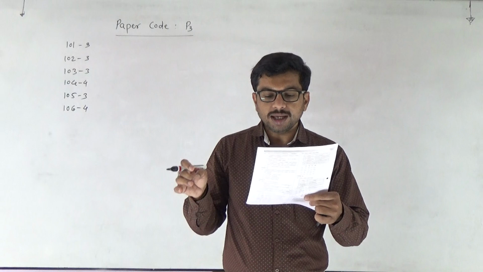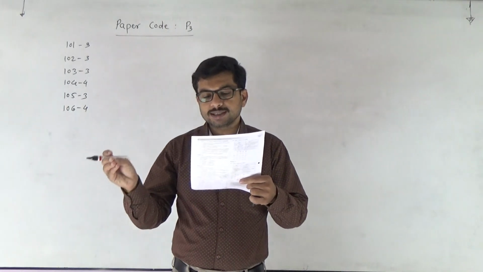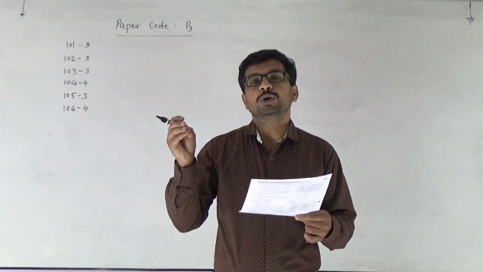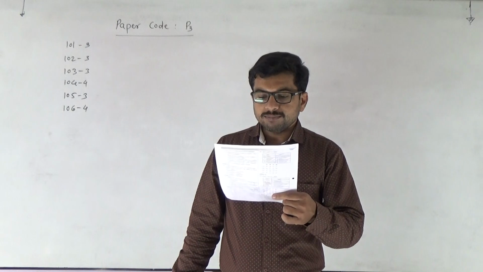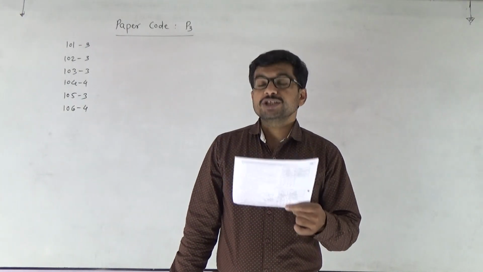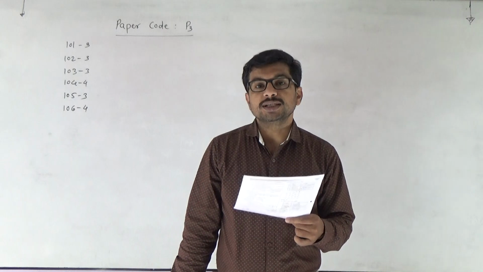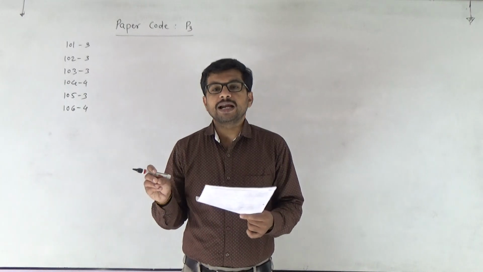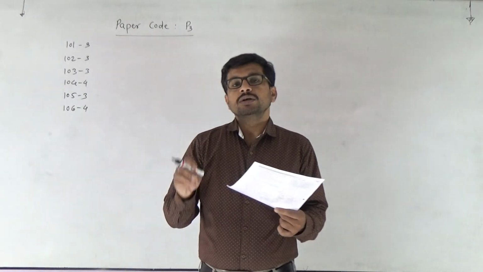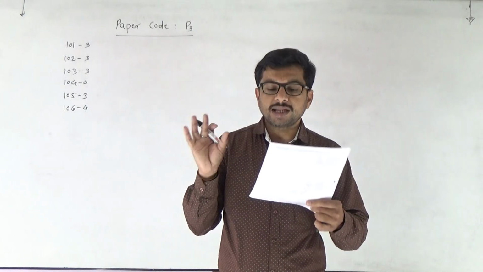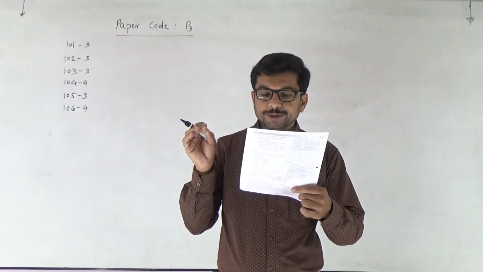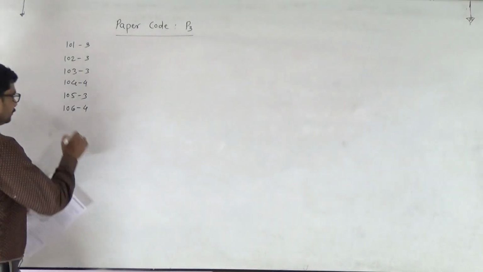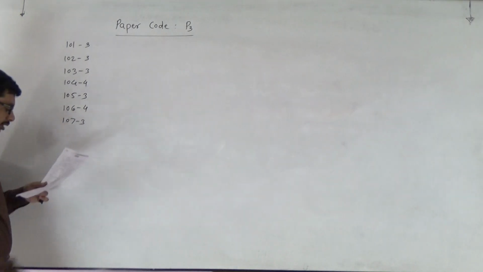Plant tissue culture is based on the totipotency property. Then meristem culture: virus free plants are obtained from meristem culture, especially the apical meristems, because if a particular plant is affected by viruses, the apical meristem remains unaffected. And finally micropropagation forms somaclones. So the answer goes to the third one, 107, third one.